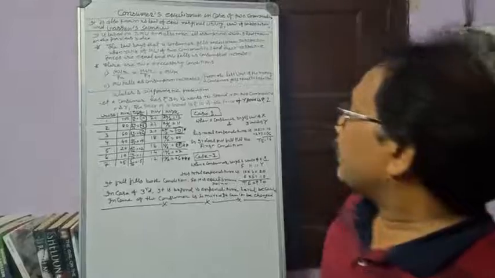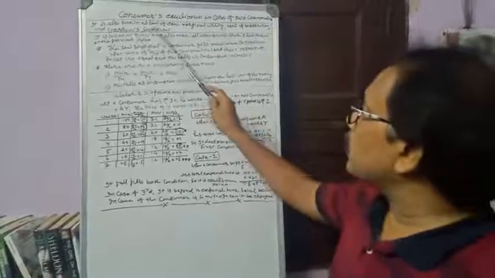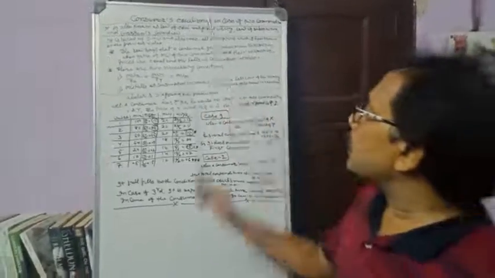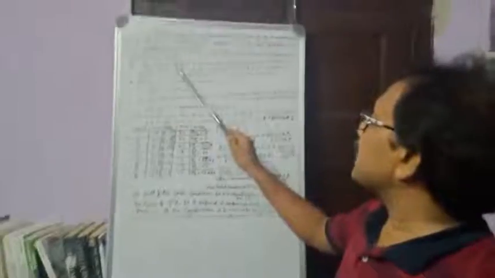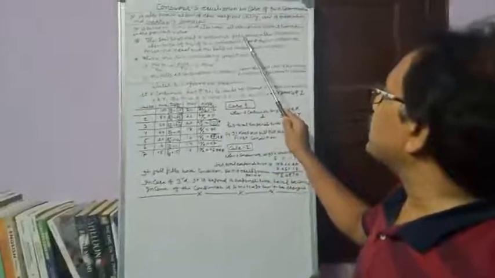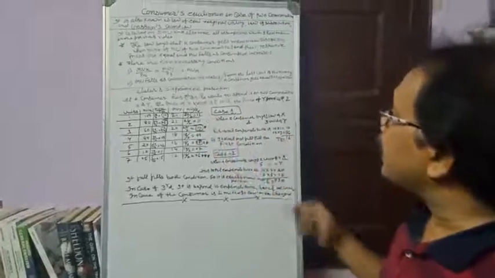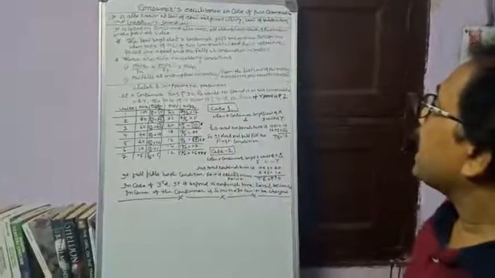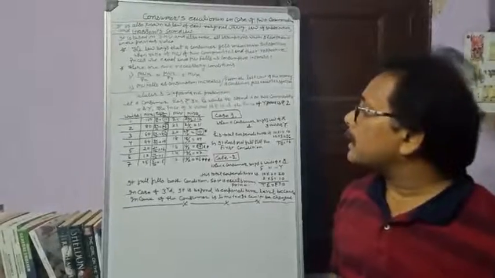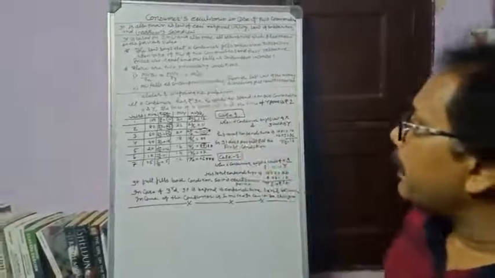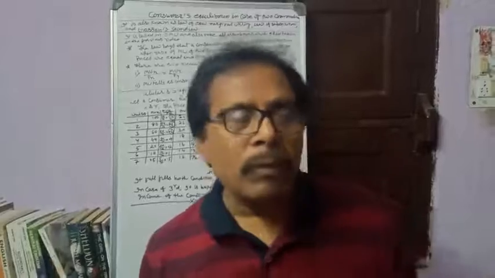According to this law, what does Gossen want to say? The law says that a consumer gets maximum satisfaction when the ratio of marginal utility of two commodities and their respective prices are equal and marginal utility starts to fall.